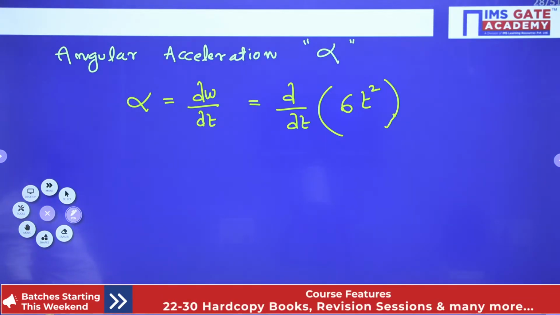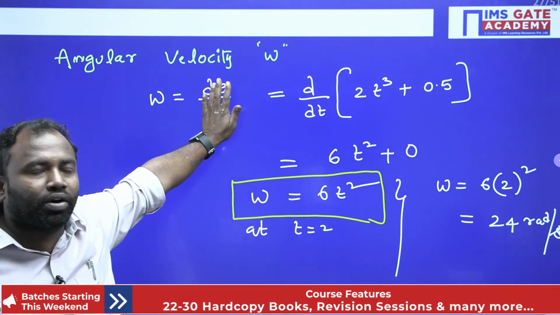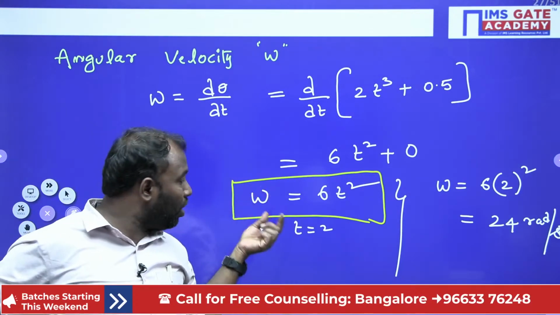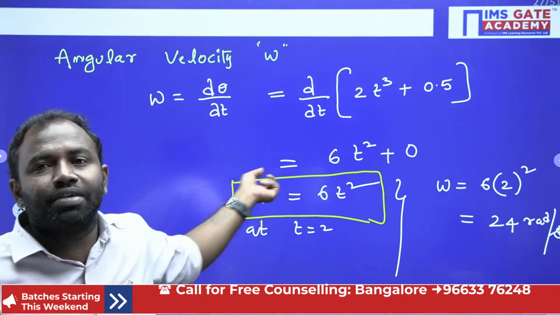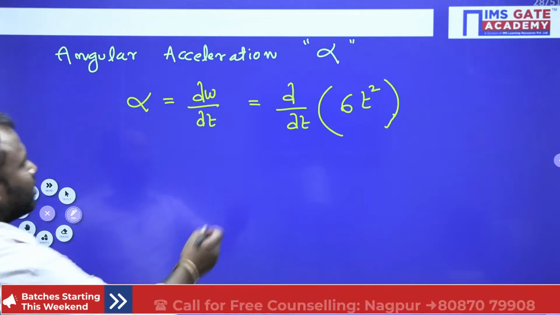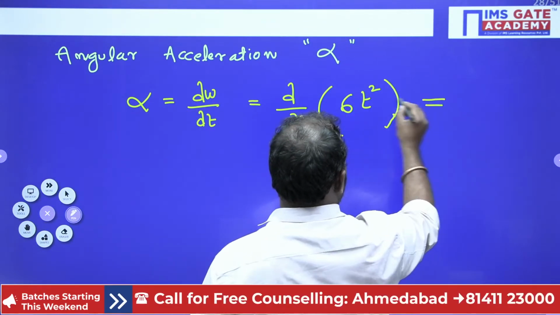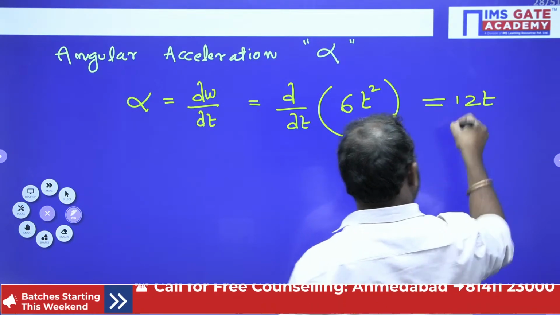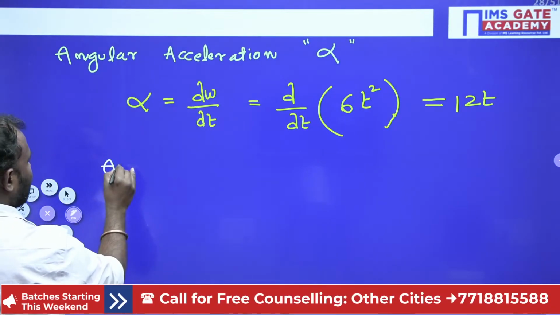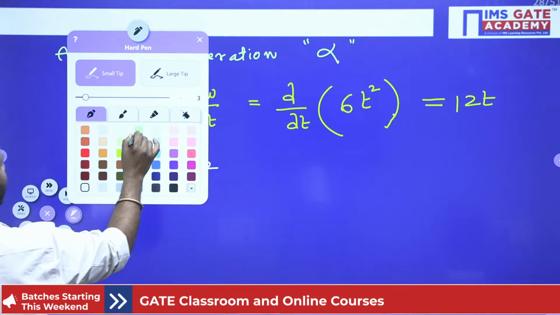Have a look at this. See how I got it. If I differentiate my angular displacement with respect to time, I get my angular velocity. Now if I differentiate my angular velocity with respect to time, I get my angular acceleration. Differentiating 6t square, it is going to be 12t. Now at t equal to 2, then what happened?